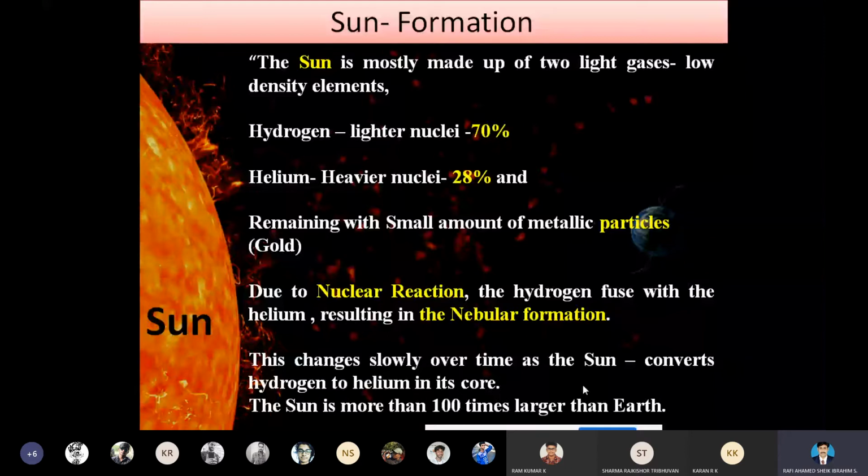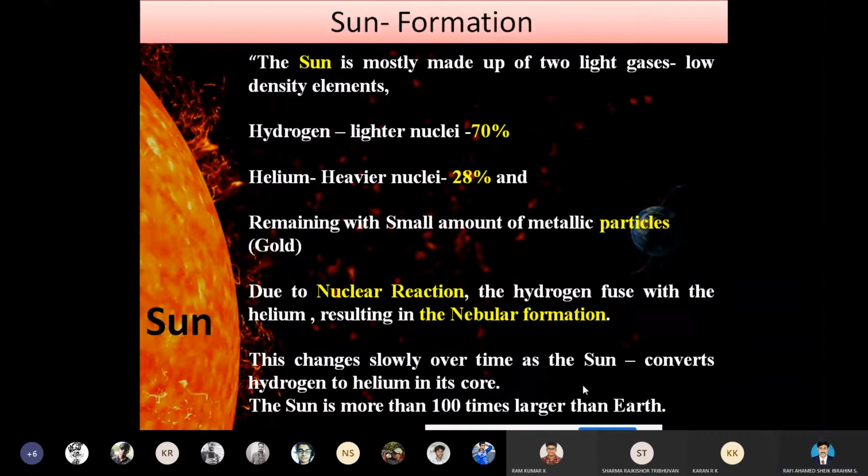It's called a nebula. The sun is mostly made up of two light gases, hydrogen gas and helium gas. Due to nuclear reaction, so nuclear reactions are of two types, as we all know: nuclear fission reaction and nuclear fusion reaction.